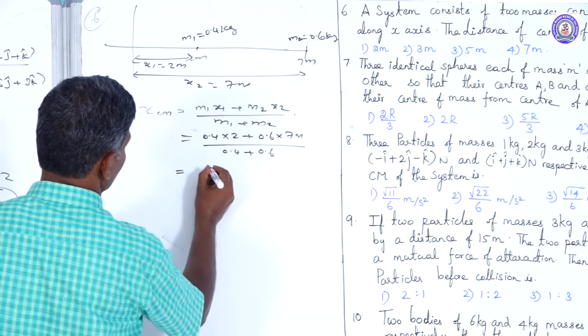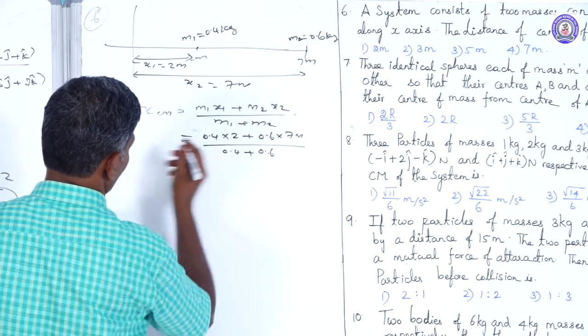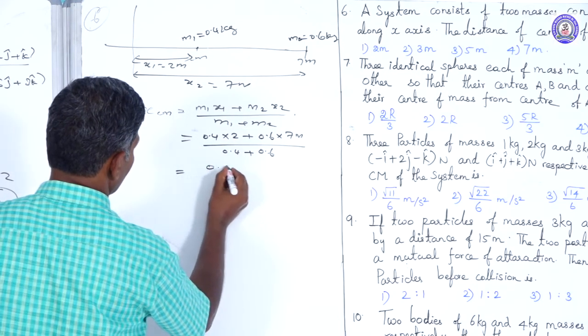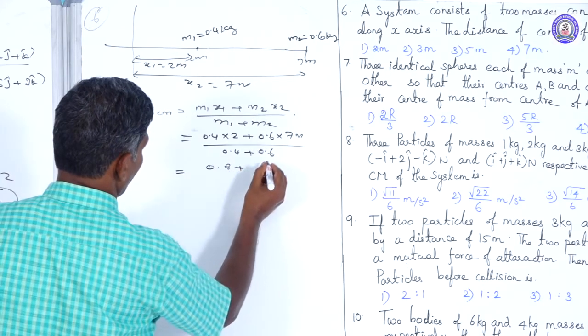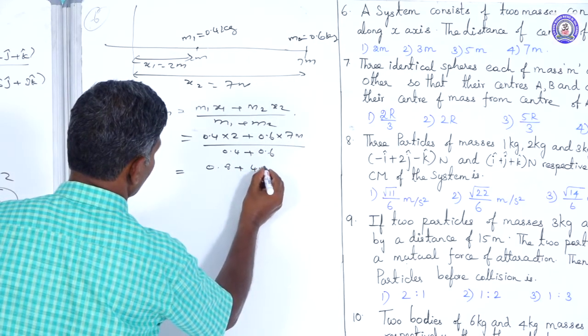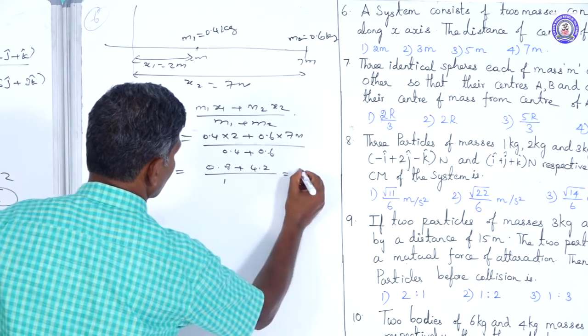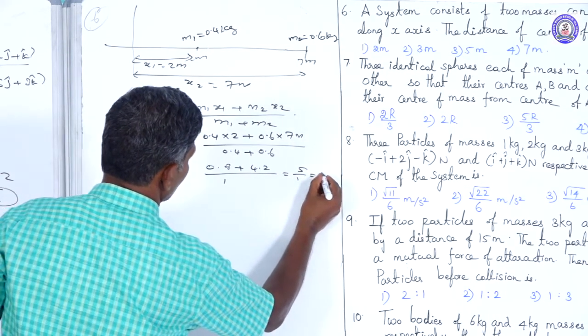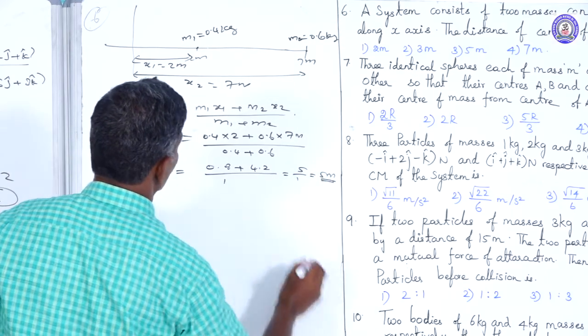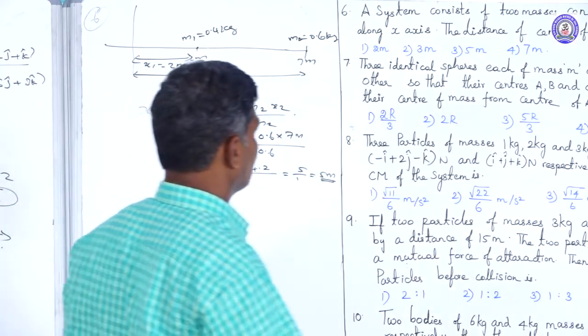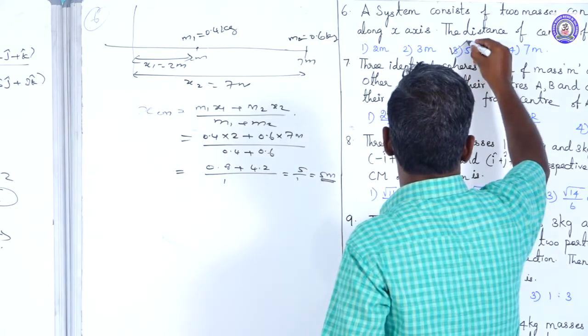You will get 0.4 into 2, 0.8, plus 0.6 into 7, 4.2, divided by 1, equal to 5 divided by 1, equal to 5 meter. That is the answer to our question. Third option is our answer.